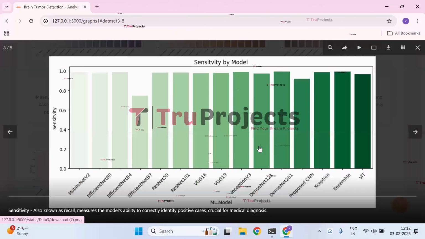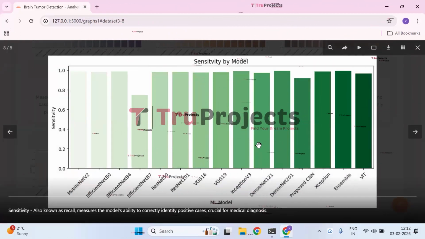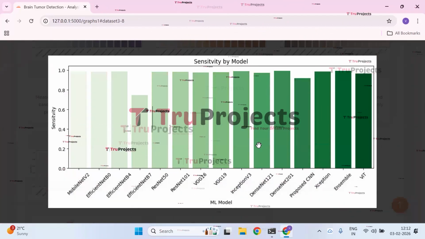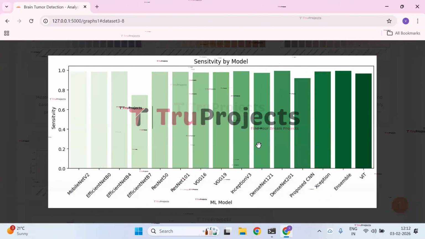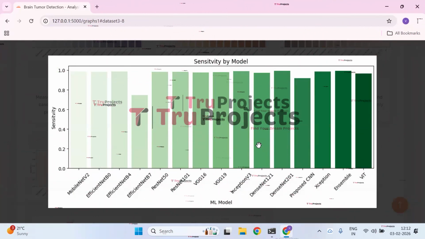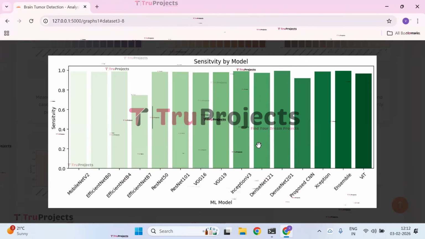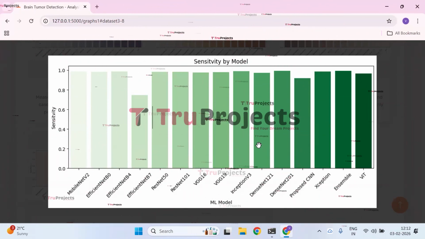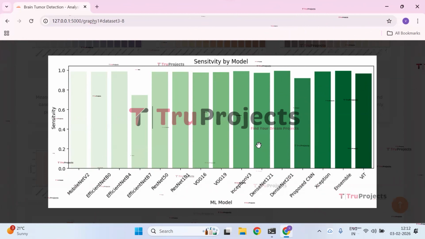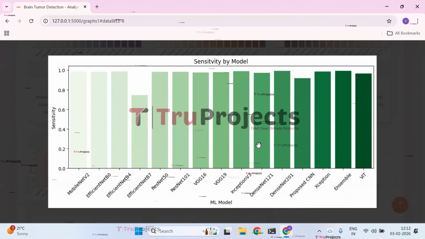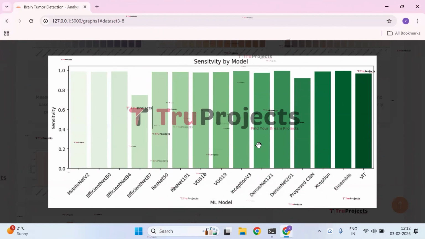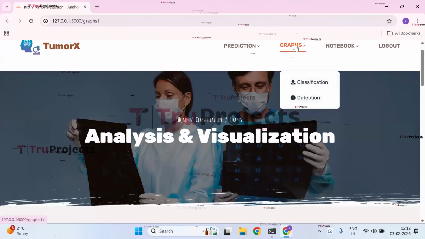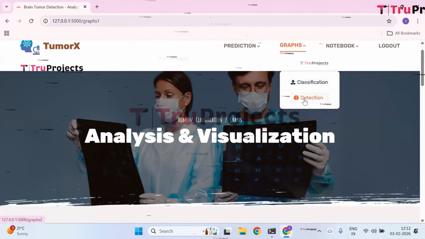Next, we have the sensitivity by model graph. The bar chart compares the sensitivity of different machine learning models, reflecting their ability to correctly detect positive cases. Most models show high sensitivity, with EfficientNet B7 and the proposed CNN performing relatively low, indicating more missed positives. As we are clear with the classification graphs, now let us check the detection graphs.